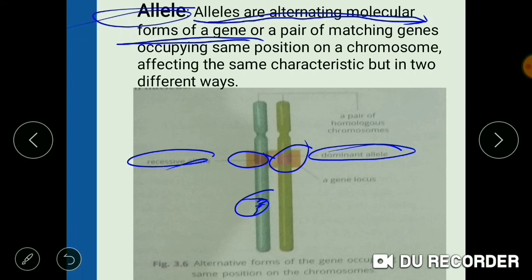The dominant allele expresses itself while the recessive allele is suppressed by the action of the dominant allele. So any of the alternating forms of a gene is considered to be an allele.